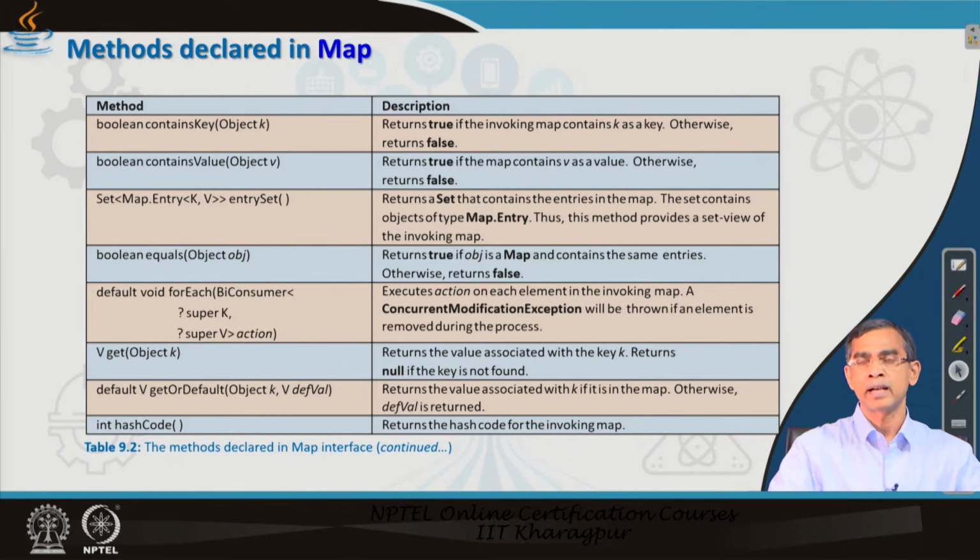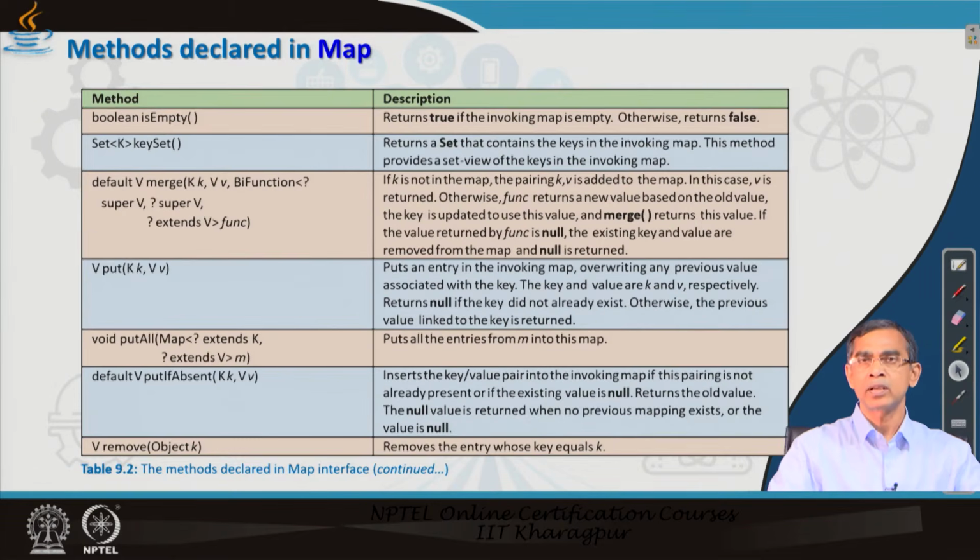In addition to this, there are some methods to know the status of the map collection. For example, the contains methods, which tell whether a particular object is present in the collection or not, and the get method, which gives, given a key value, the object, and vice versa. The put method is also there. The equals method is also there, for example, to find whether two objects that belong to this collection are the same or not, and likewise.